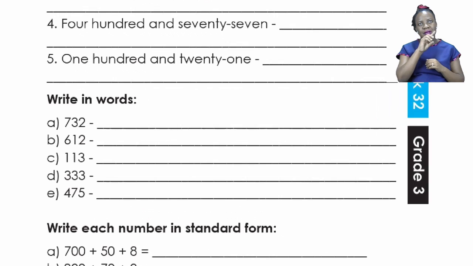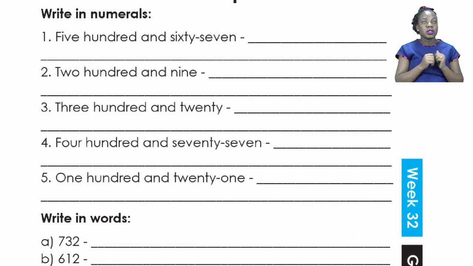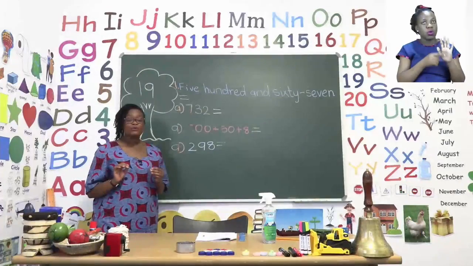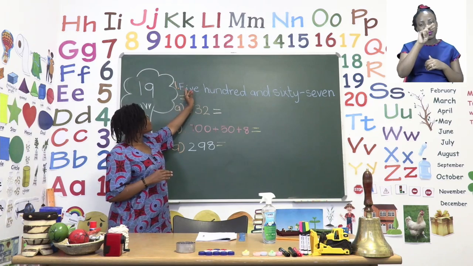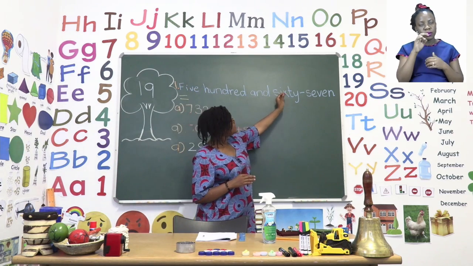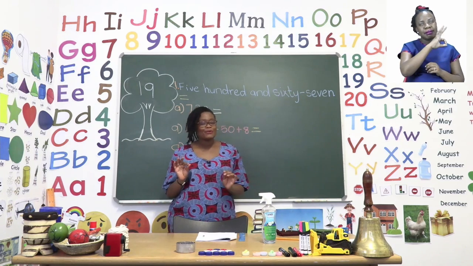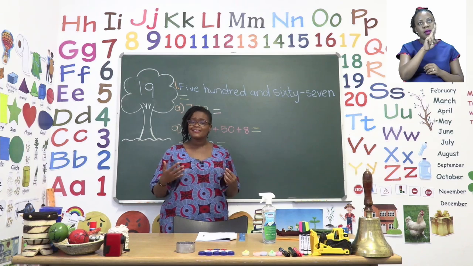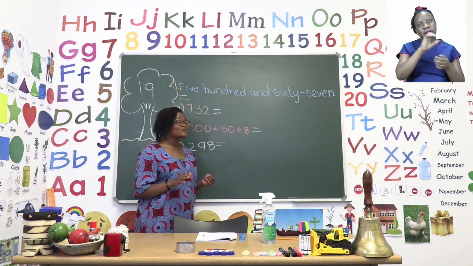Now the first one that we have is on the board. We have the one where we're writing them in numerals, which means numbers. Here we have the words 567. Now the trick, boys and girls, is to write it the same way we have said it. We started with 500.